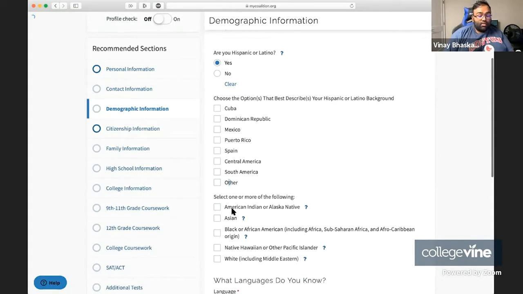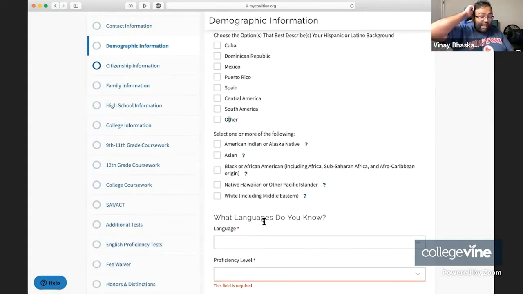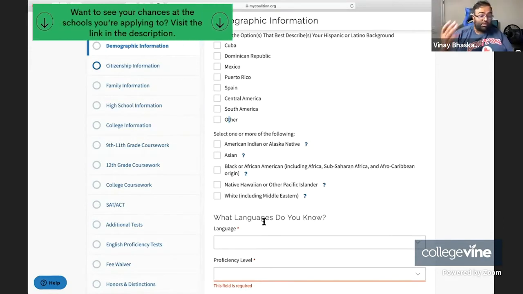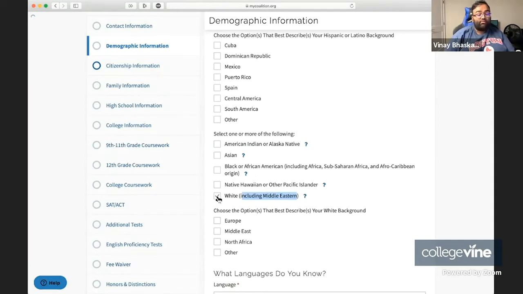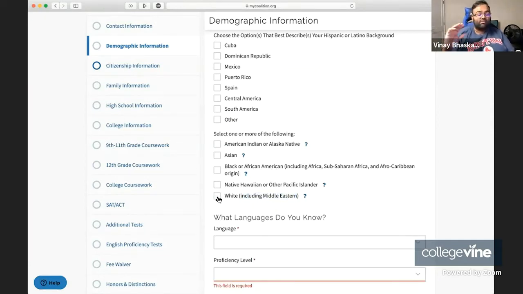Then next up, they're going to separately ask for your race and ethnicity, on the basis of whether you're Native American, American Indian or Alaskan Native, Asian, Black or African American, including Sub-Saharan Africa and Afro-Caribbean origin, Native Hawaiian or other Pacific Islander, and white, including Middle Eastern. So if you're from North Africa, that's going to be considered Black, but if you're from the Middle East, that's going to be considered white, even though both groups technically have kind of Arabic heritage.